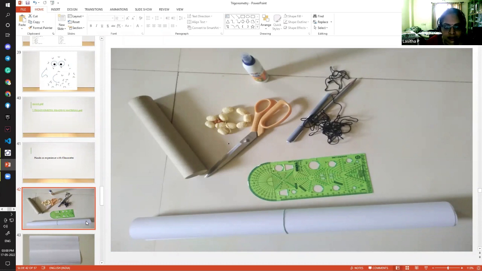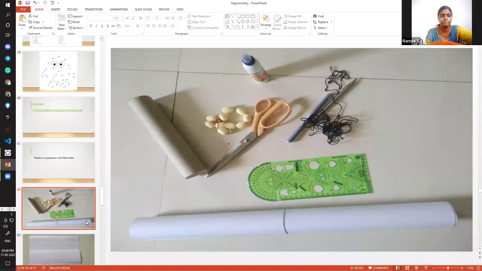Okay, I hope you have the cylindrical-shaped object, right? Or you can take your chart paper and make a cylindrical-shaped one. Teachers, do you have the materials with you? Yes, ma'am. Yes, ma'am. Yeah, let us do one activity.